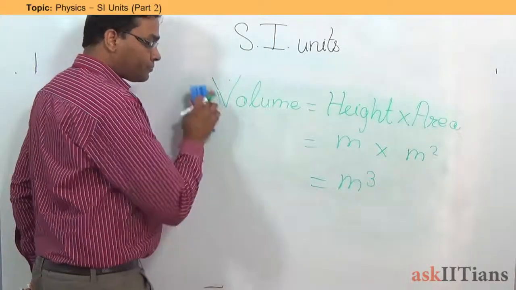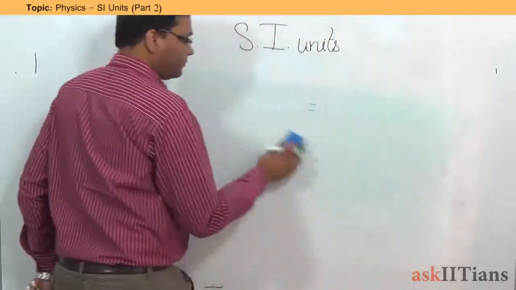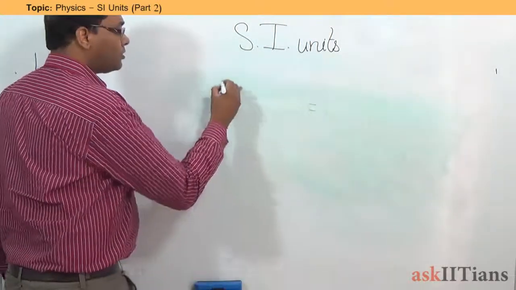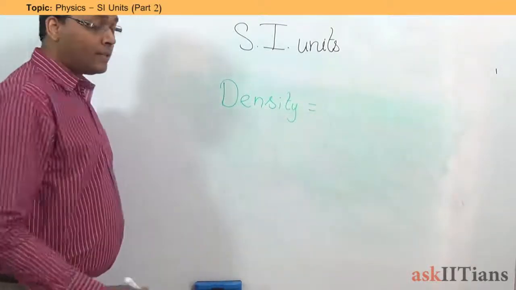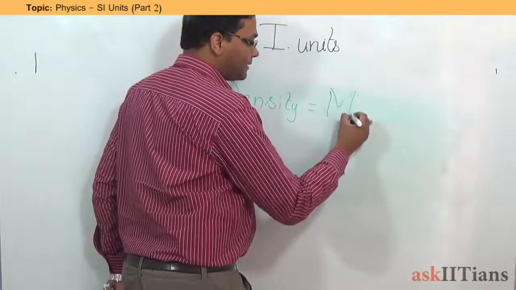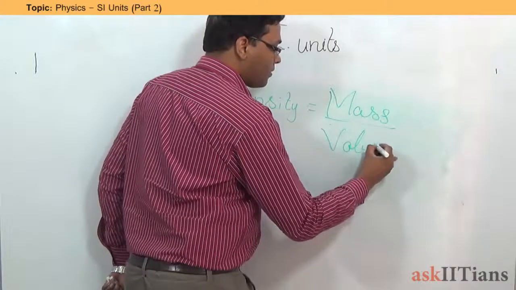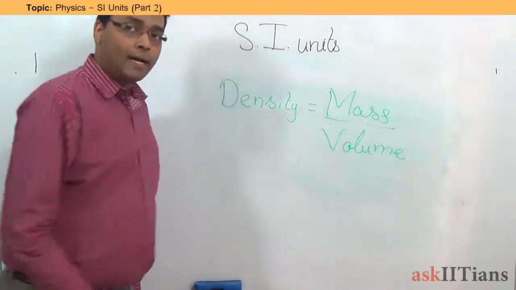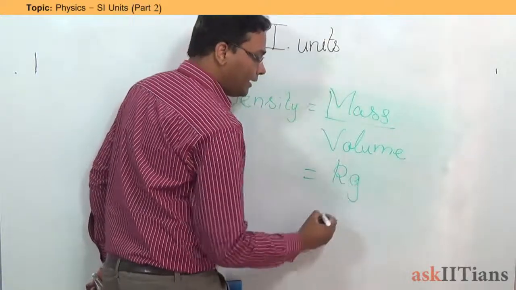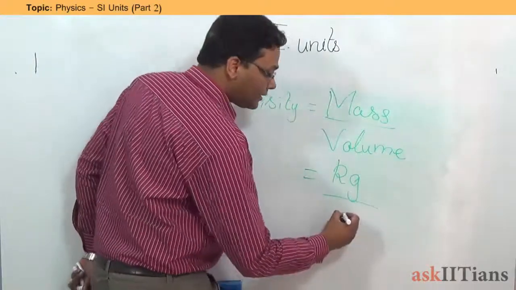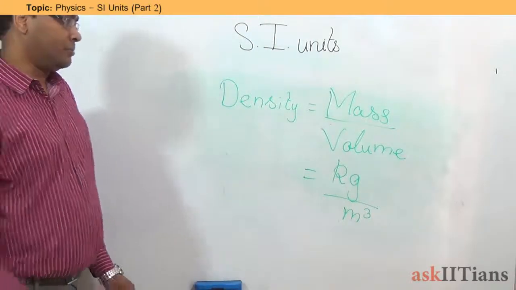Then, if you talk about density, density is going to be defined as mass per unit volume. Now mass we measure in kilograms, and the volume is going to be measured in meter cube. Therefore, the density is going to be kilogram per meter cube. Right?